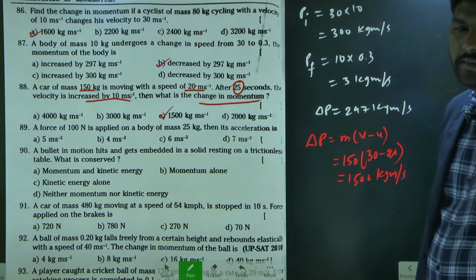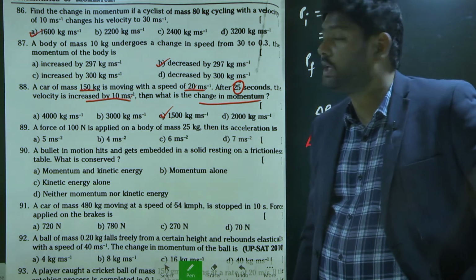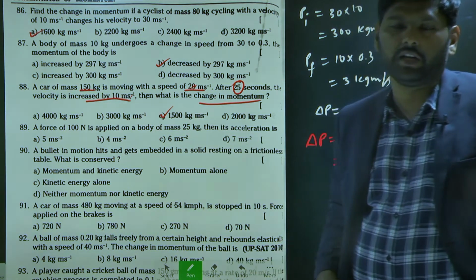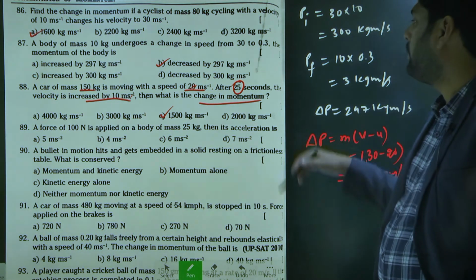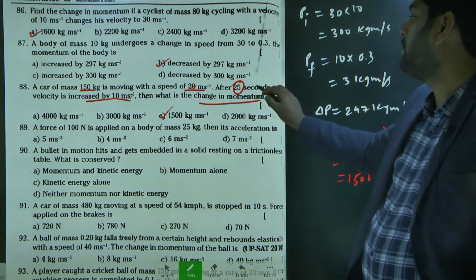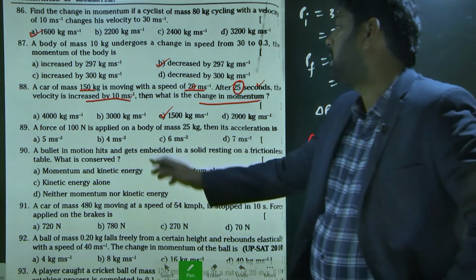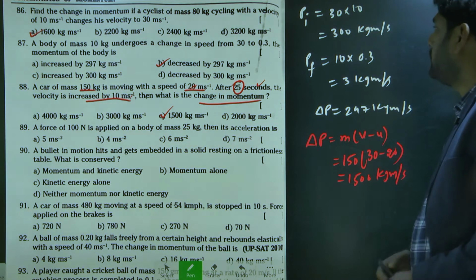What is the reason for changing the speed? Who will change the speed in general? Force. Yeah, because of force. If you want to find the force, we have to use this 25 seconds time. Okay? Next, 89 question. Read the 89th question.